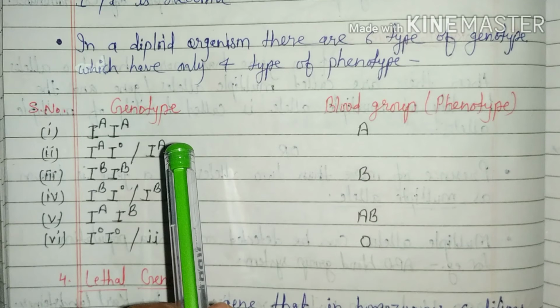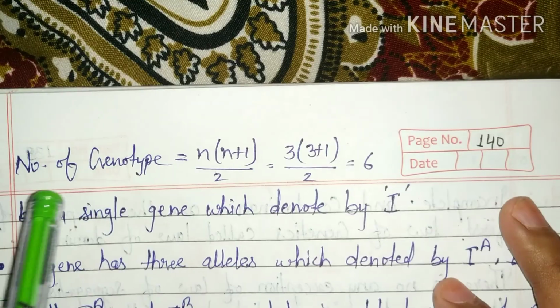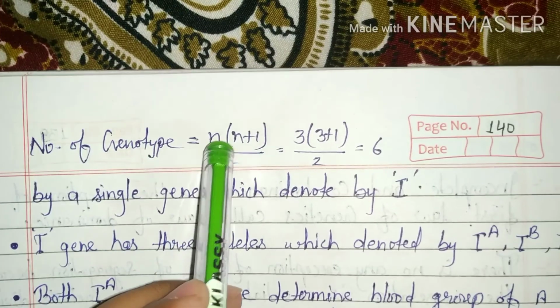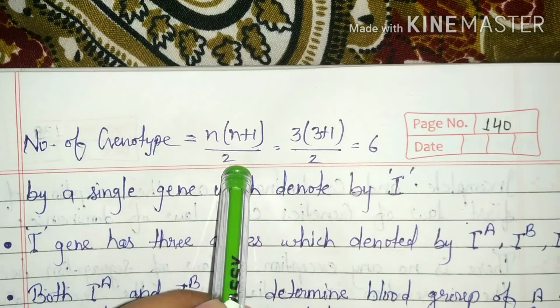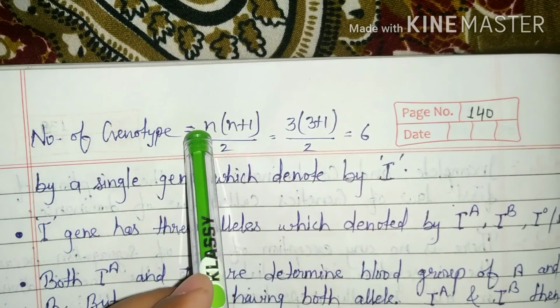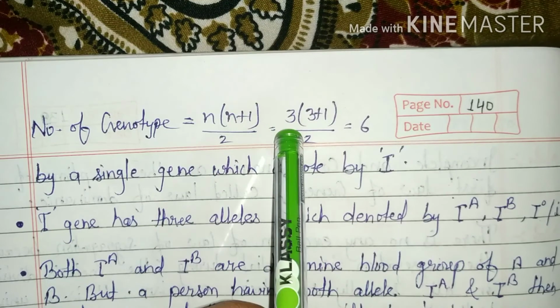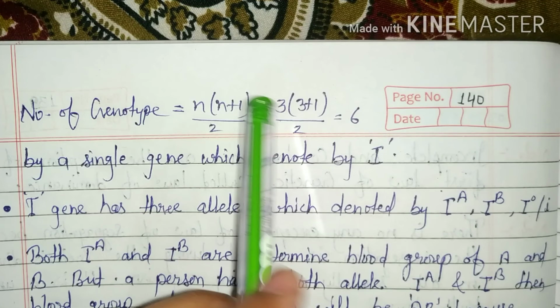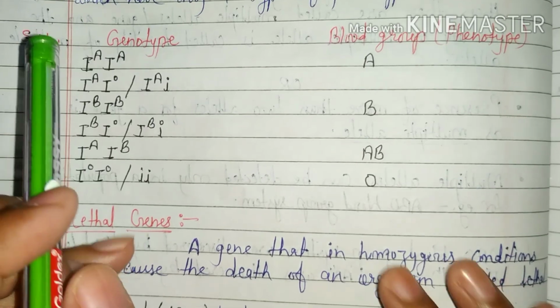There is a formula for genotype. Number of genotype is equal to n(n+1)/2, where small n represents the number of alleles. So in ABO blood group, 3 alleles are present. After putting the value, 3 times 4 by 2, it means 6 genotypes. So in ABO blood group, 6 types of genotype are produced.